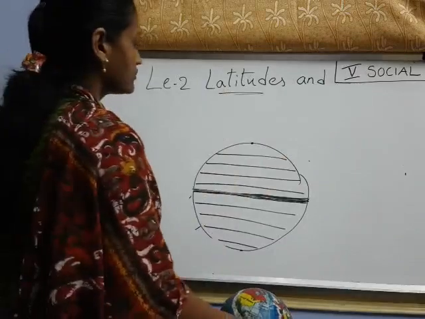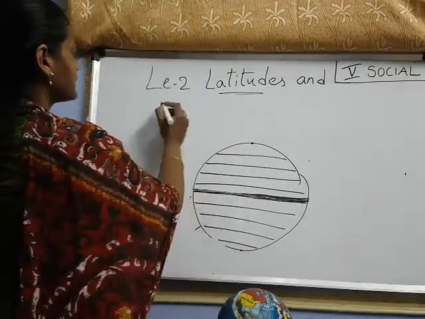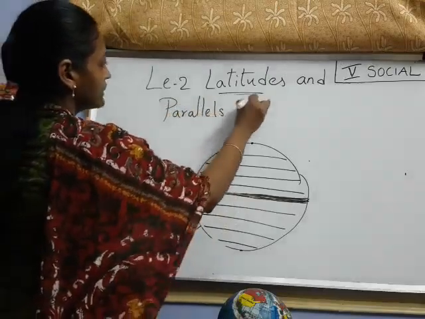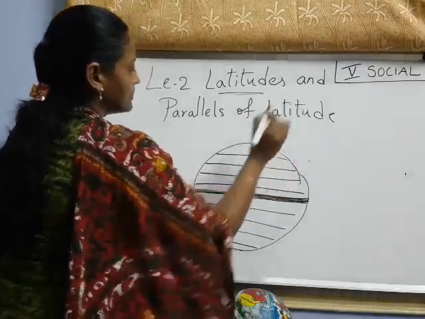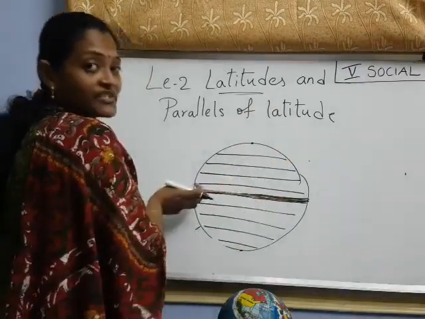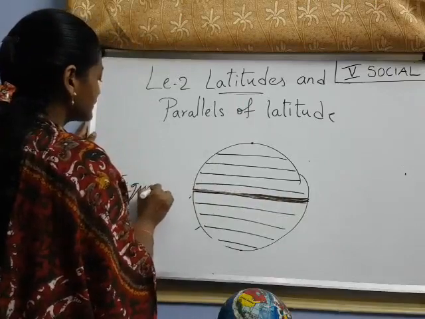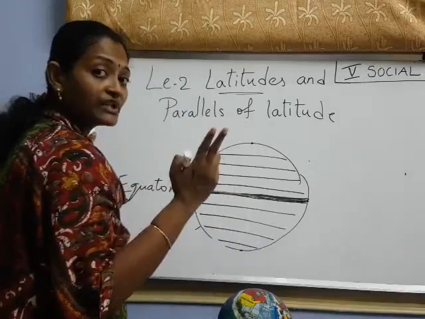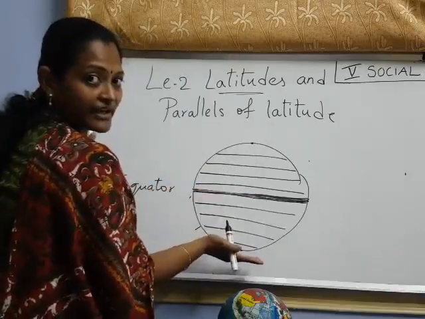These are the parallels of latitude I said. All these lines are parallels of latitude. The line exactly in the middle of the earth is the equator. This line divides the earth into two equal halves. This is one half and this one is another half, right, children?